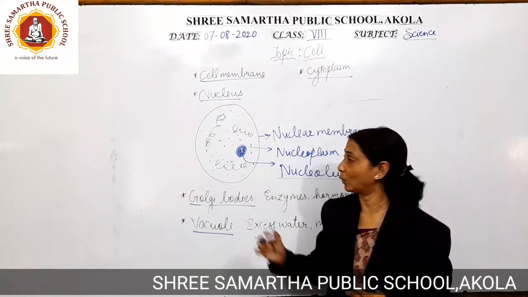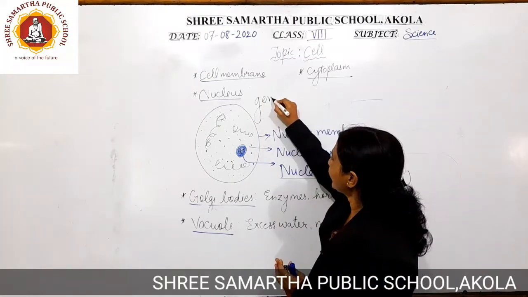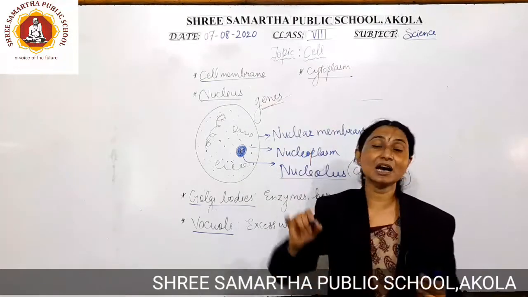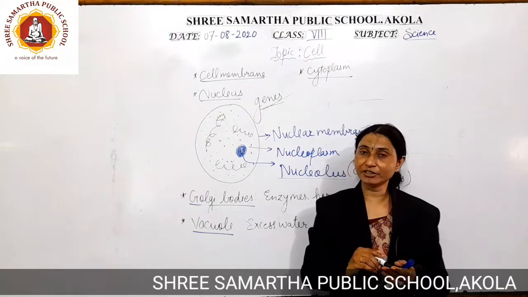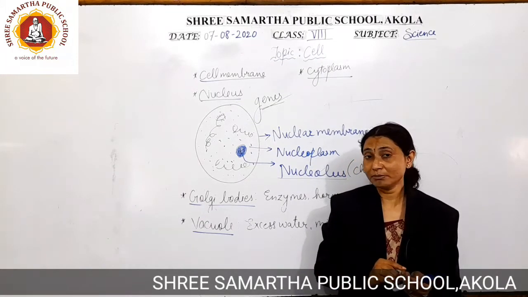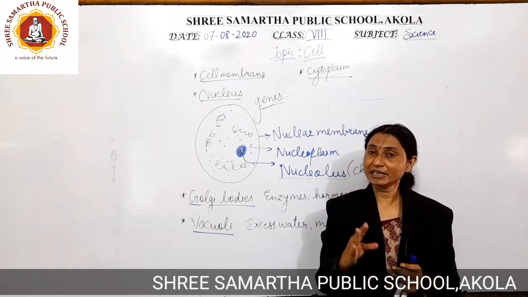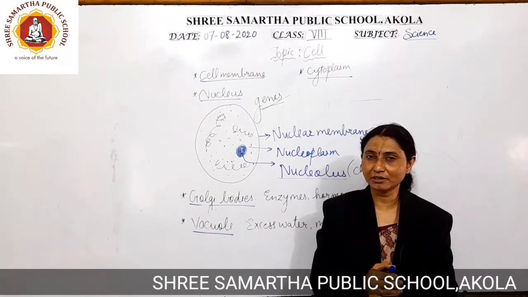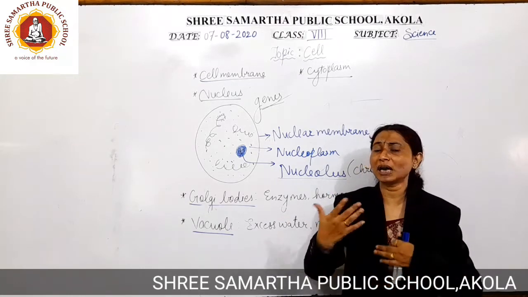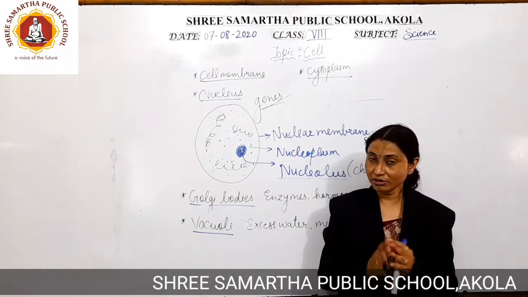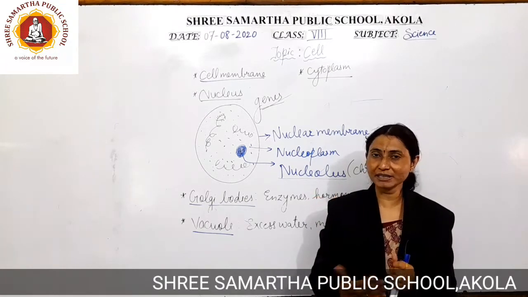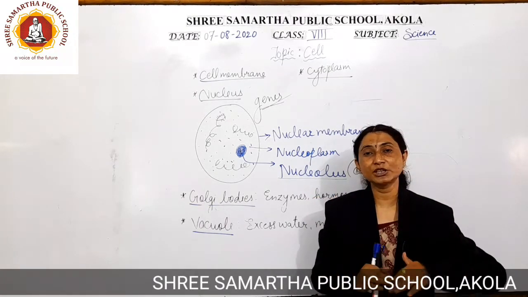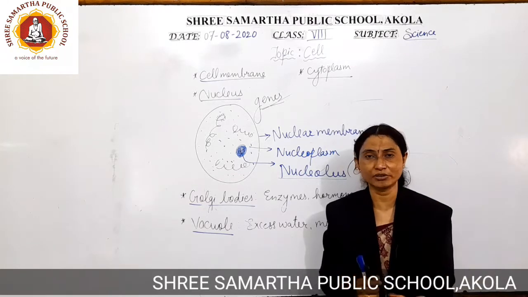What are genes now? Genes are called hereditary material. What is meant by heredity now? Heredity is the transmission of characters from one generation to another generation. Whatever characters are present in the parents are transmitted to their offspring, that is, to the next generation.